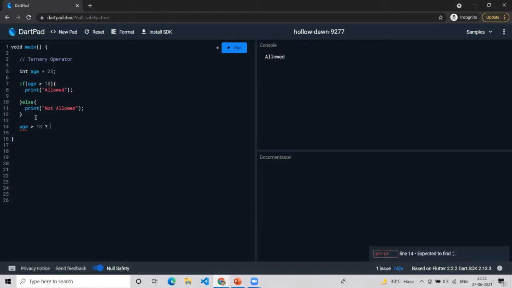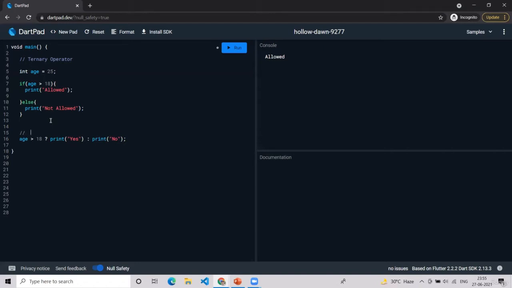If it's true, then print yes, else print no. See, this is the ternary operator.